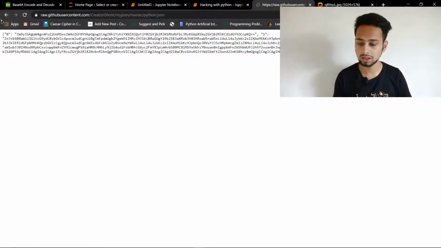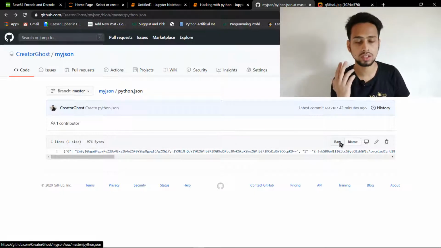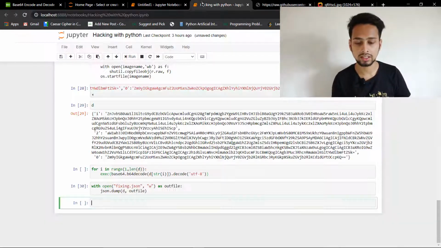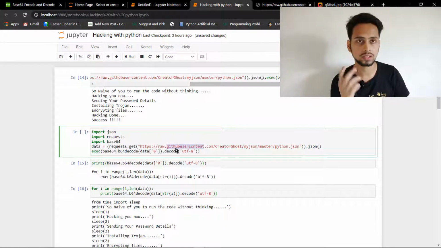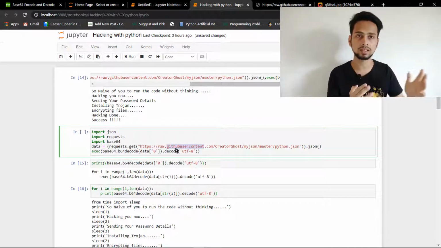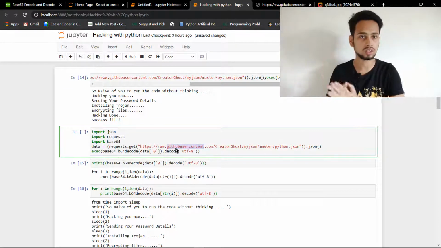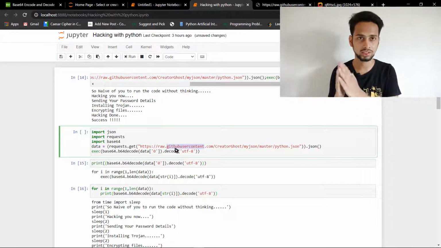Well, I have already uploaded it on my GitHub, and you are going to go to this. After uploading it to your GitHub, you click on raw, and once you are on raw, you can copy this link and paste it here like we did. If you paste it here, this code is going to run like a charm. Like this you can keep on adding multiple things. Multiple hacks can be added, like changing wallpaper, destroying files, encrypting files, creating ransomware, or doing all sorts of harmful things that you can think of. So you have to be aware of using this command unknowingly, and you can also create them.